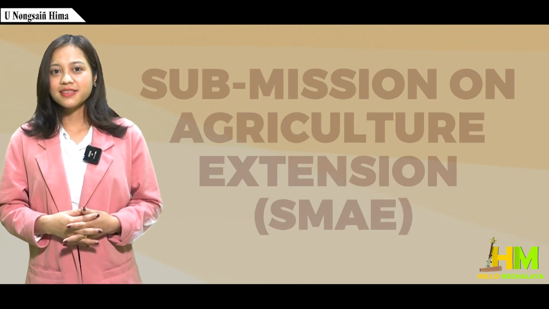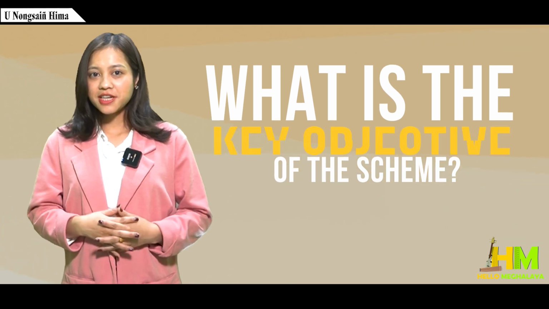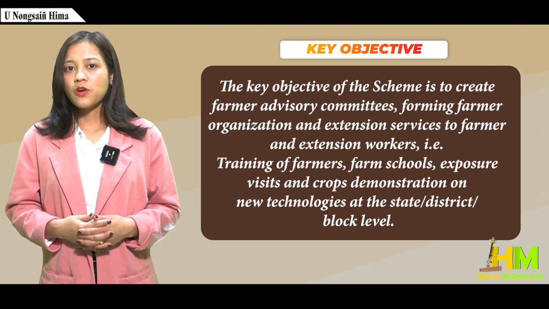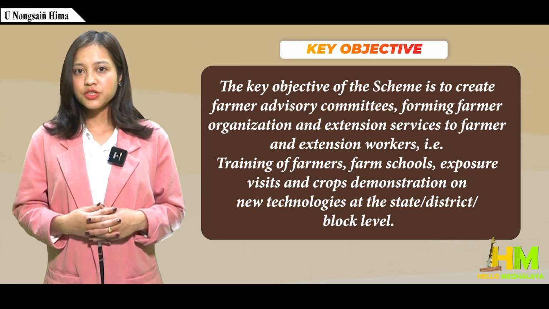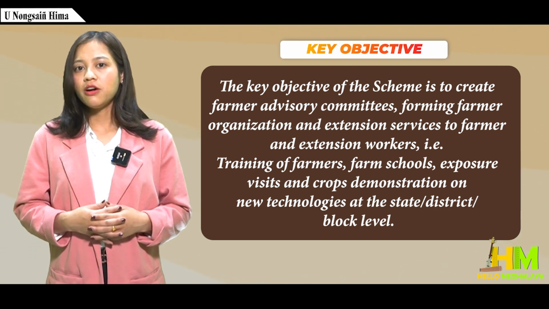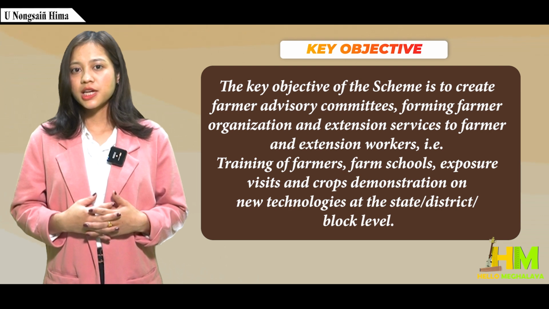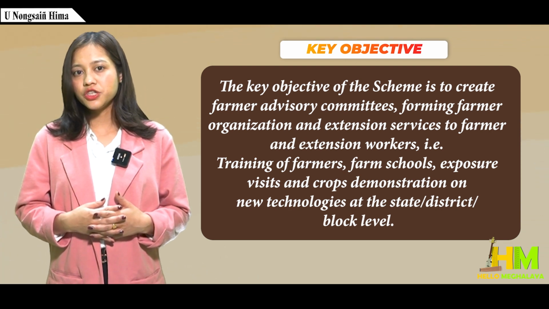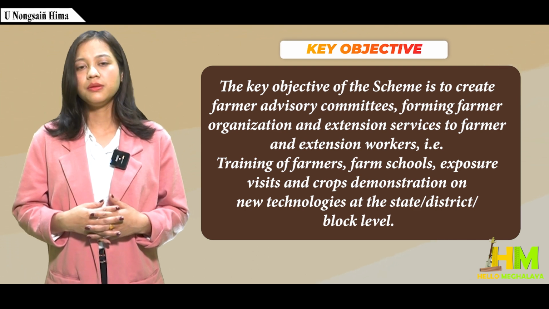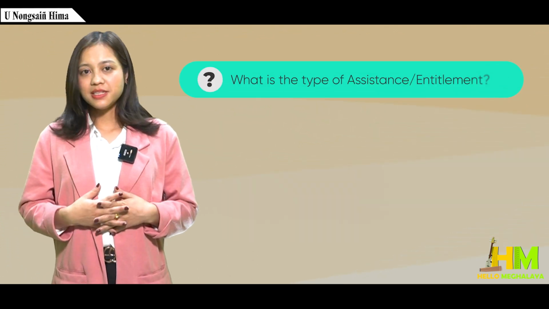Submission on Agriculture Extension. What is the key objective of this scheme? The key objective of the scheme is to create farmer advisory committees, forming farmer organizations and extension services to farmers and extension workers, training of farmers, farm schools, exposure visits and crop demonstration on new technologies at the state, district, block level.